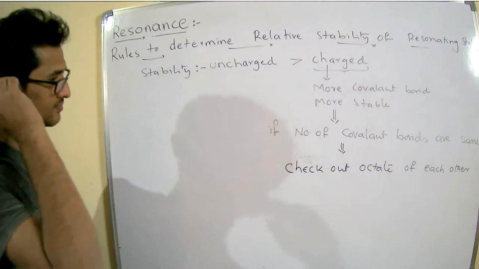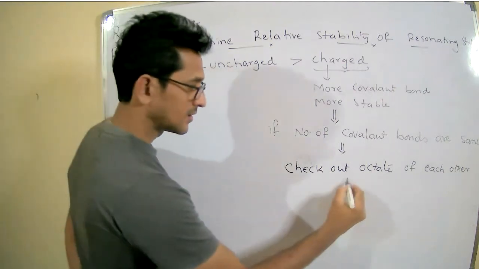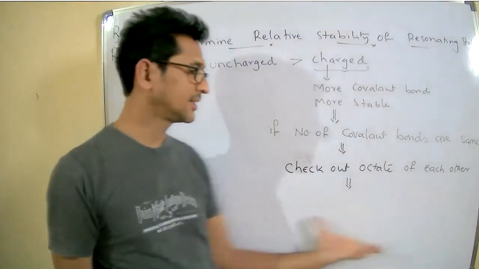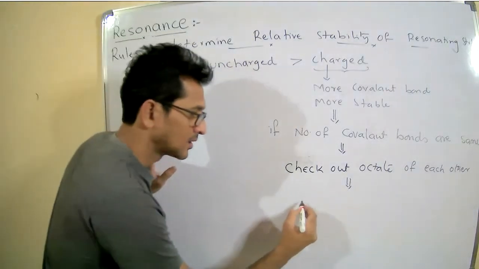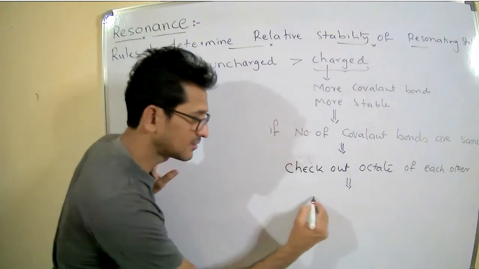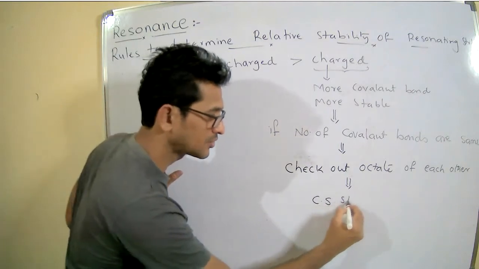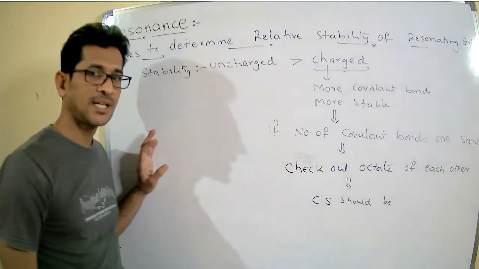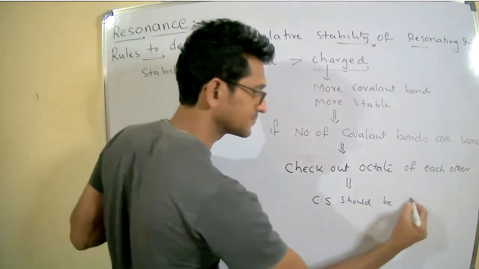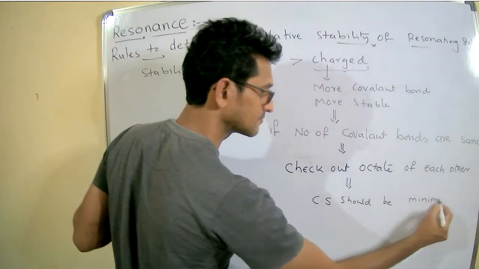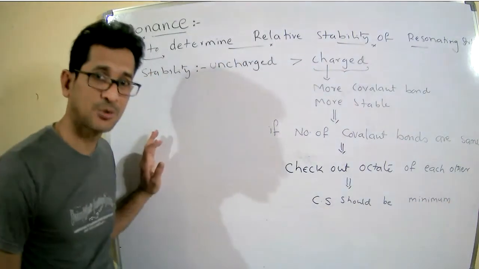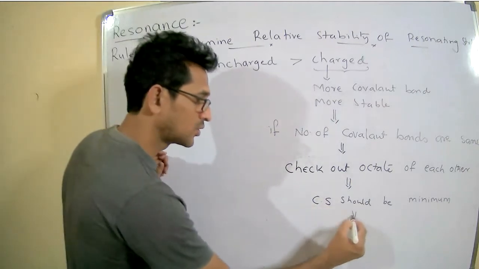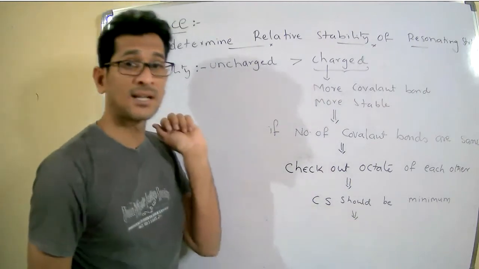Then later, if all have octets, you need to check for the charge separation. The charge separation should be minimum. After this point, you have to see which atom the charge is present on.